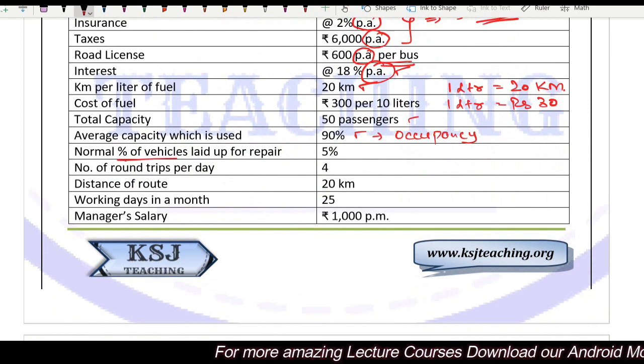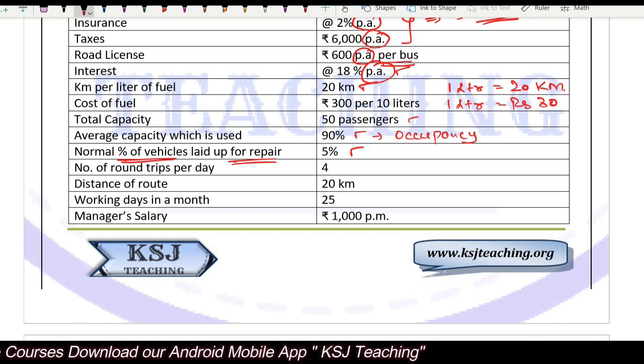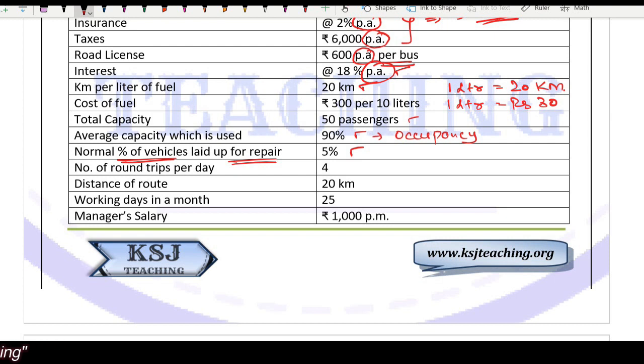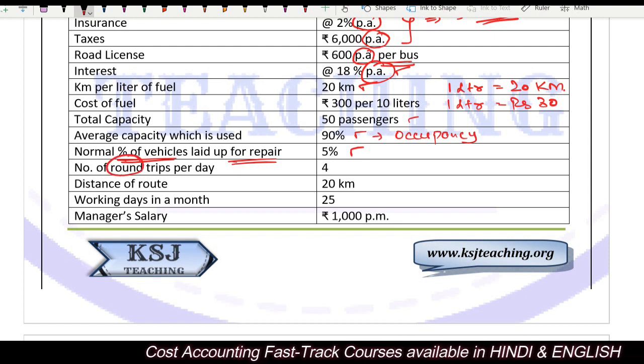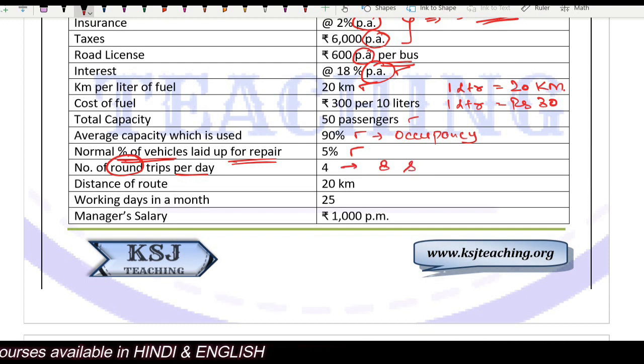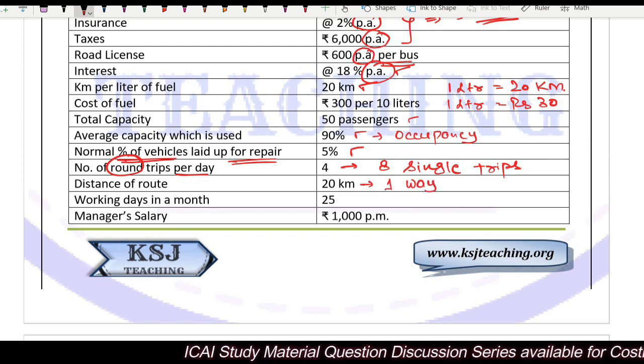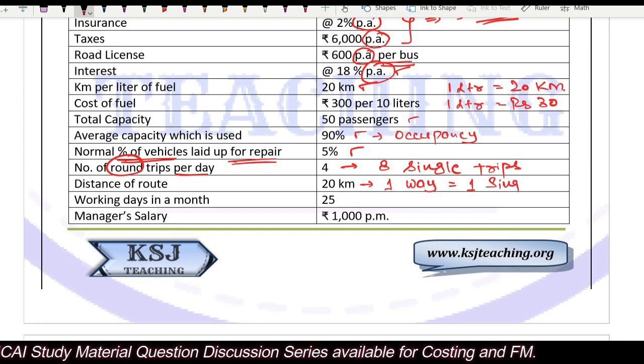The normal percentage of the vehicles laid up for the repair, 5% of the vehicles, 5% of the times the vehicles are laid up for the repair. That means if we talk about a particular bus, it will run for 95%. 5% of the times it will be there for the repairs only. Number of round trips per day. In one day, number of round trips is 4. This is equivalent to 8 single trips. 8 single trips. Distance of the route 20 kilometer. This is one way, or I can say for one single trip.